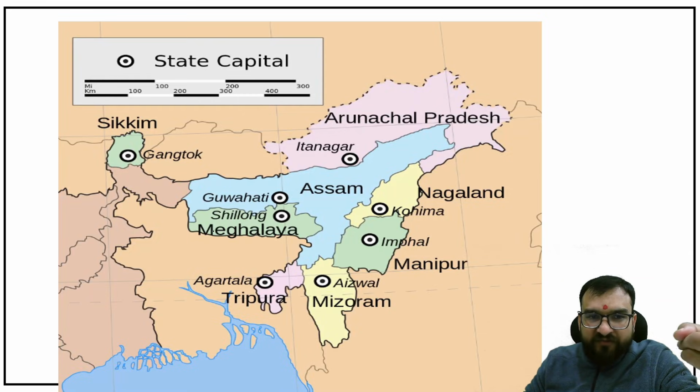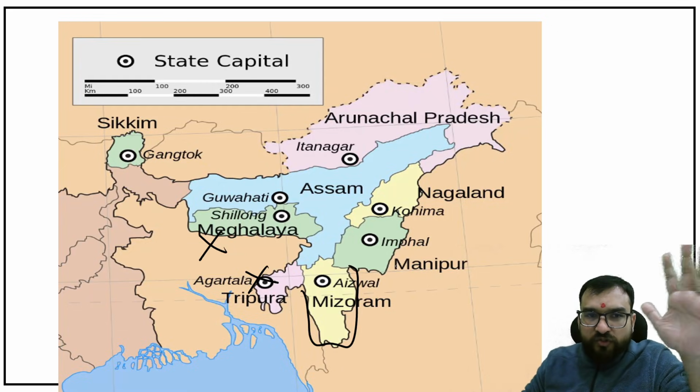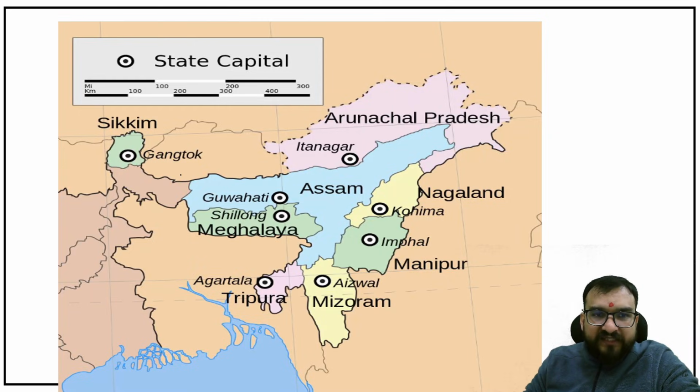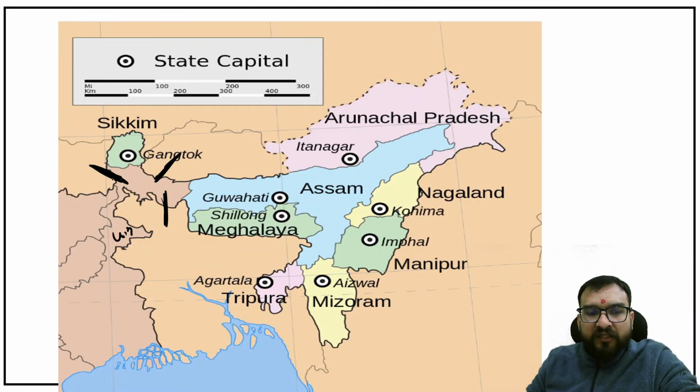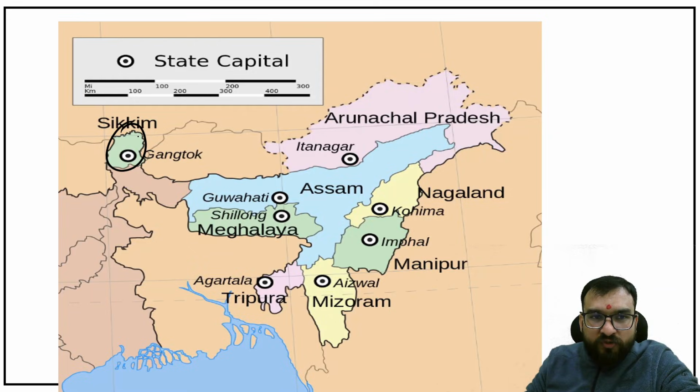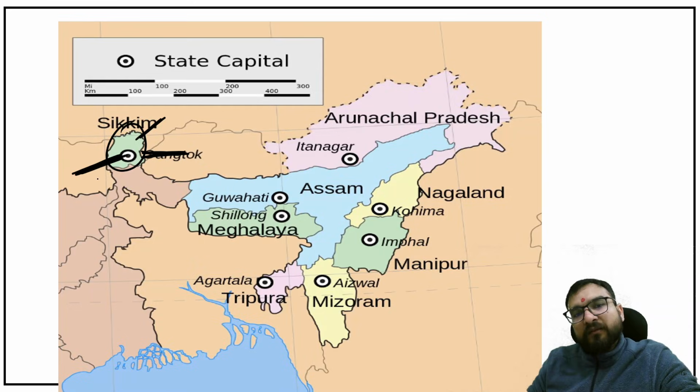Is Meghalaya connected with two countries? No. Is Tripura? No. Mizoram? Yes, Mizoram is connected. Is Manipur connected with two countries? No. So like this you try to see, guys. Whereas West Bengal is connected with more than two countries, over here Bhutan, Bangladesh and Nepal as well. What about Sikkim? Again three countries: China, Bhutan and Nepal. This is the perspective with which you have to see the states, right?